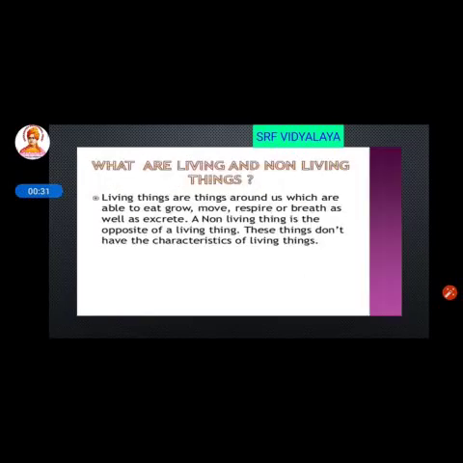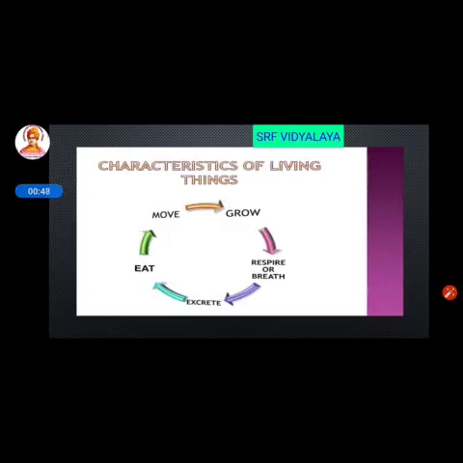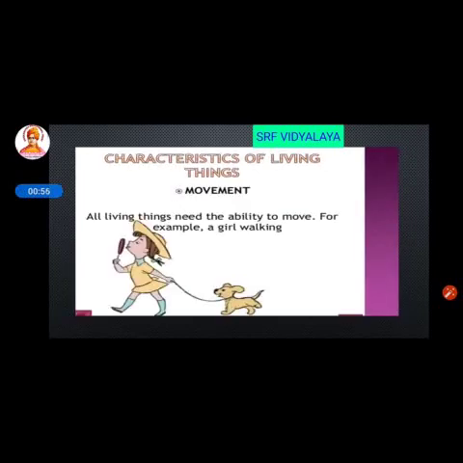What are living and non-living things? The living things are things around us which are able to eat, move, respire or breathe, as well as excrete. The non-living things do not have these characteristic features of living things. The characteristic features of living things: living things can move, grow, respire or breathe, excrete and eat.